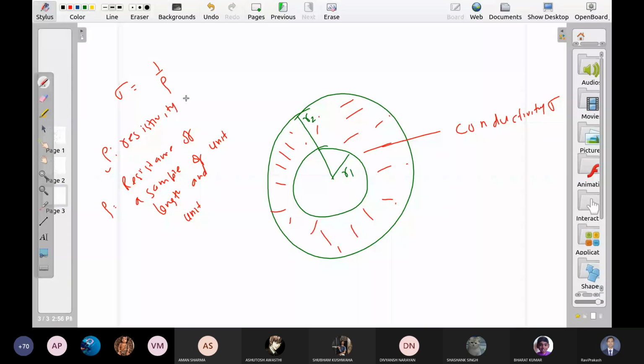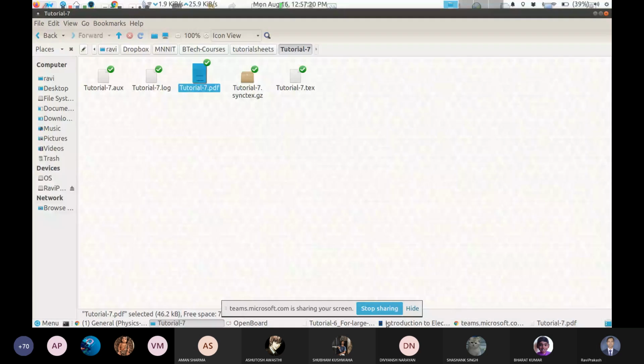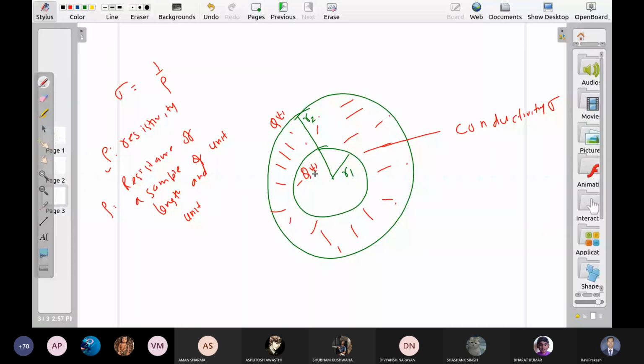There is some charge Q on the outer surface, and some charge minus Q on the inner surface. Inner is minus. And these charges are changing with time, right? So first of all, is there any current?